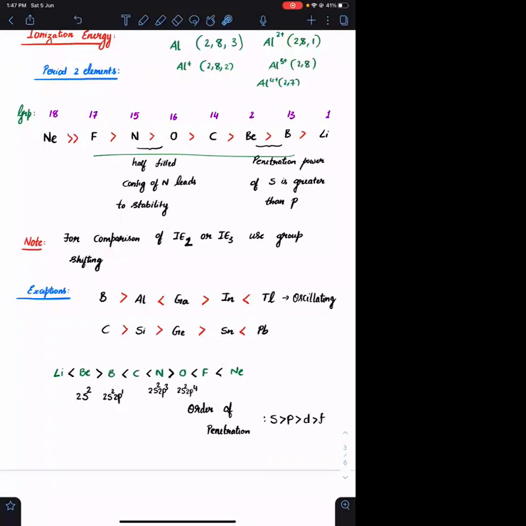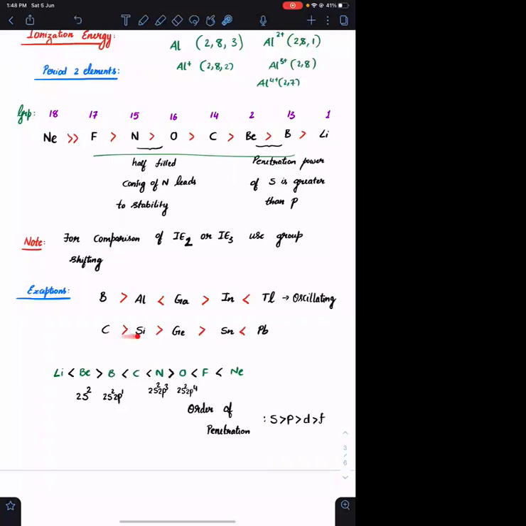After that, similar reason. In general, whatever effect occurs will be seen for the immediate group members. The d block ends at group 12, right? After group 12 you will be starting group 13. So the poor shielding effect is in general seen for only group 13 elements. That effect is not continued for further elements.